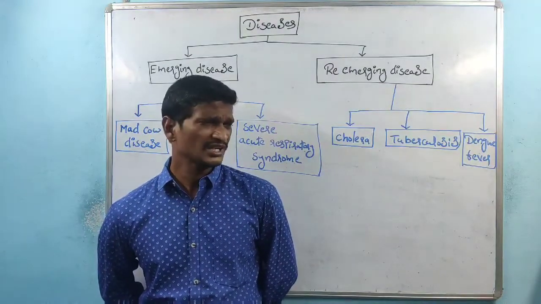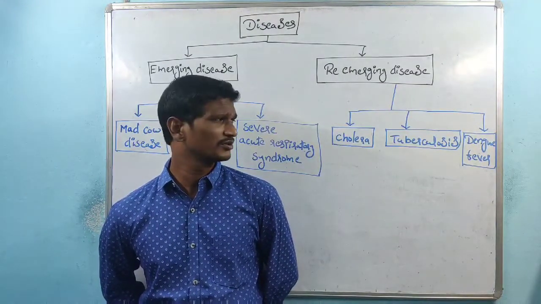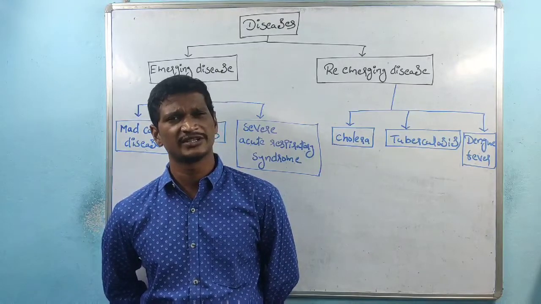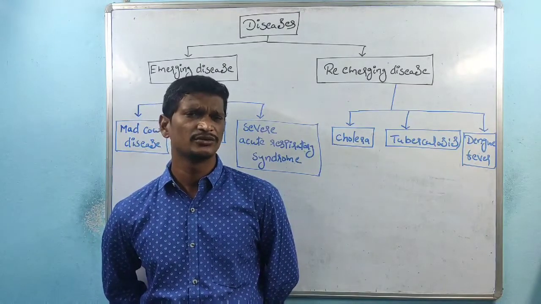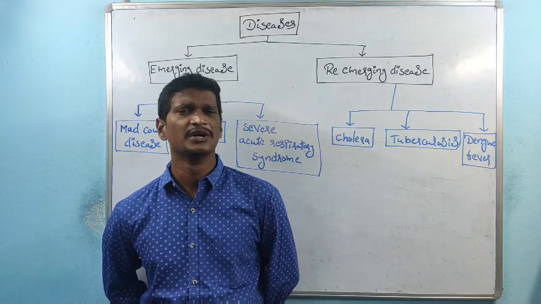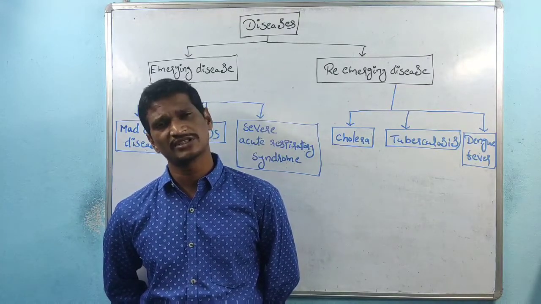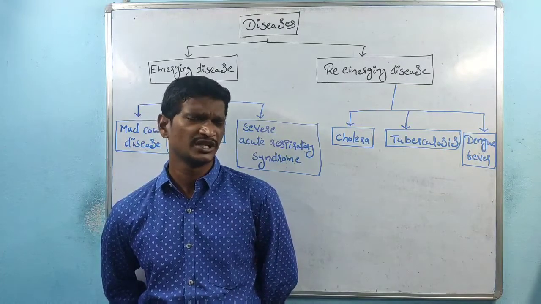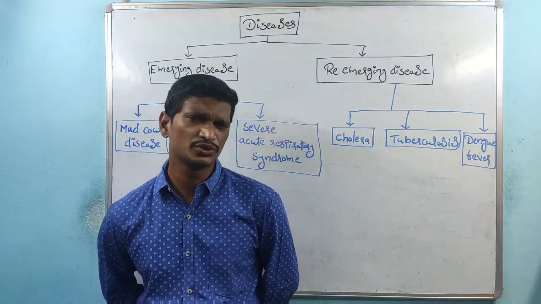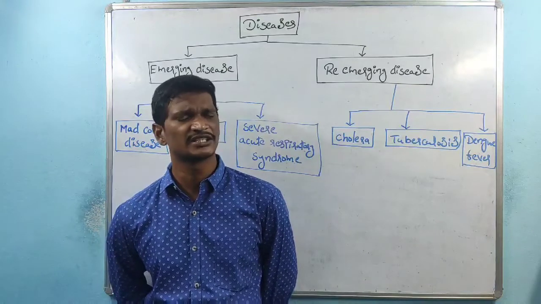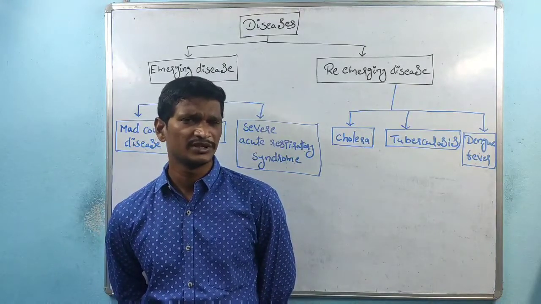See, cholera, tuberculosis and dengue, these are very, very dangerous diseases. Right now, we have some medications, meaning antibiotics, to kill these microorganisms. We can control these diseases. Remember all of you, these organisms were dangerous once upon a time.